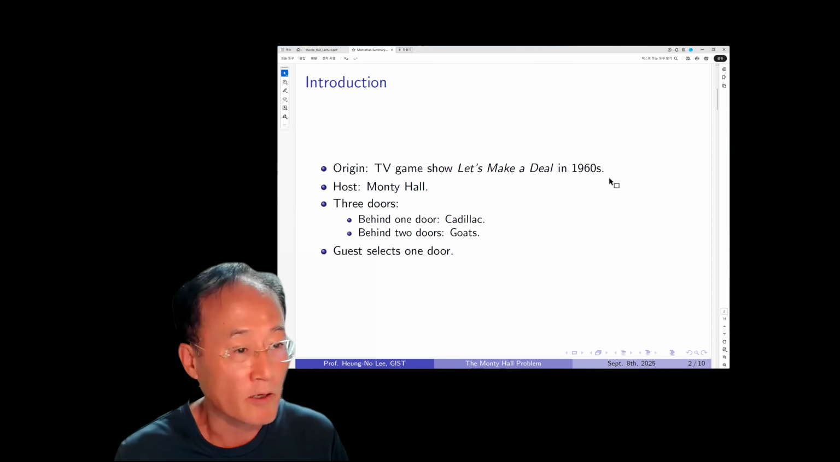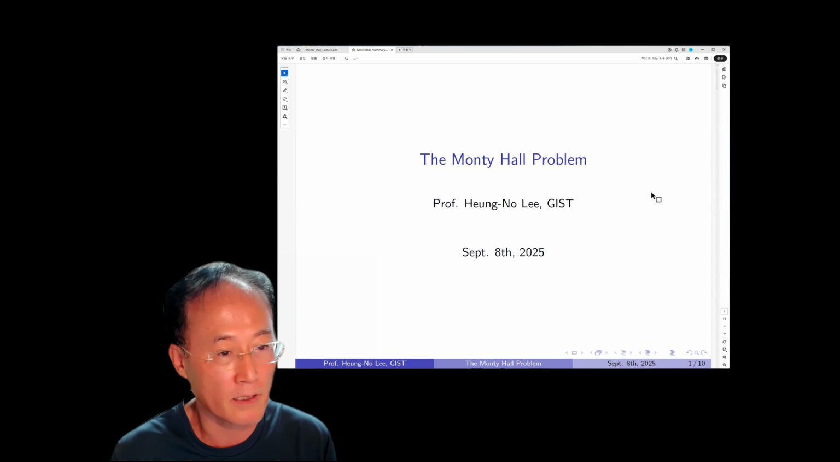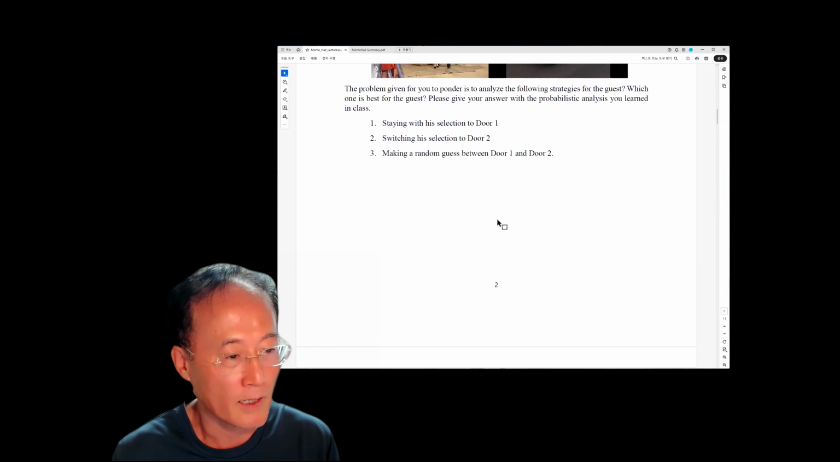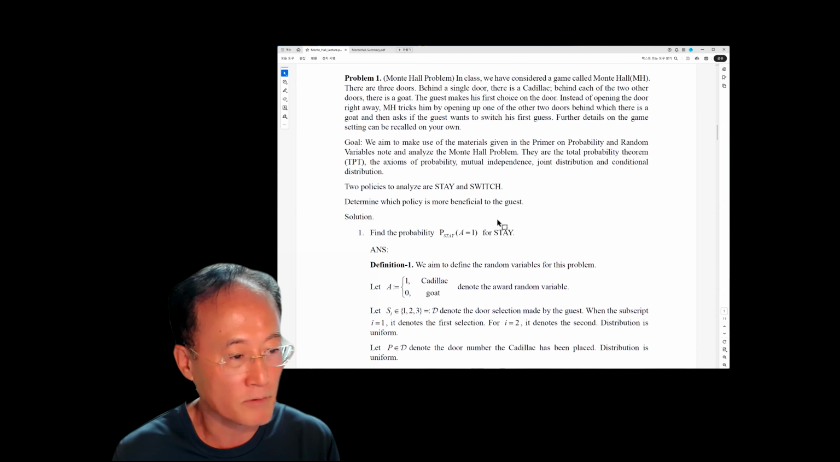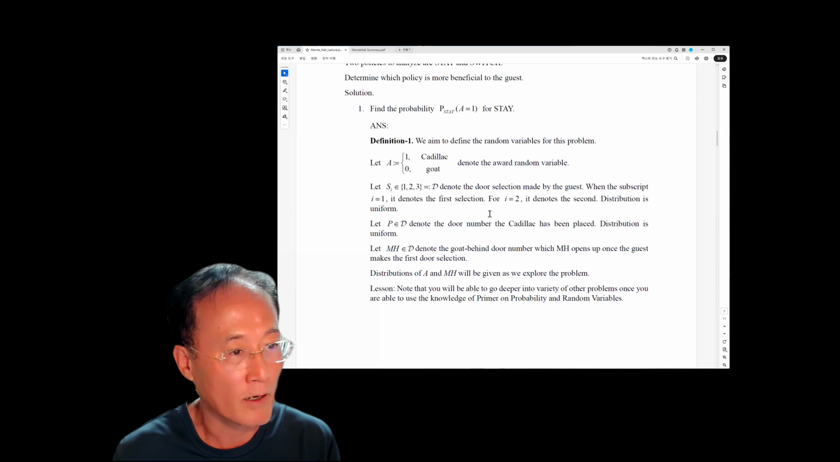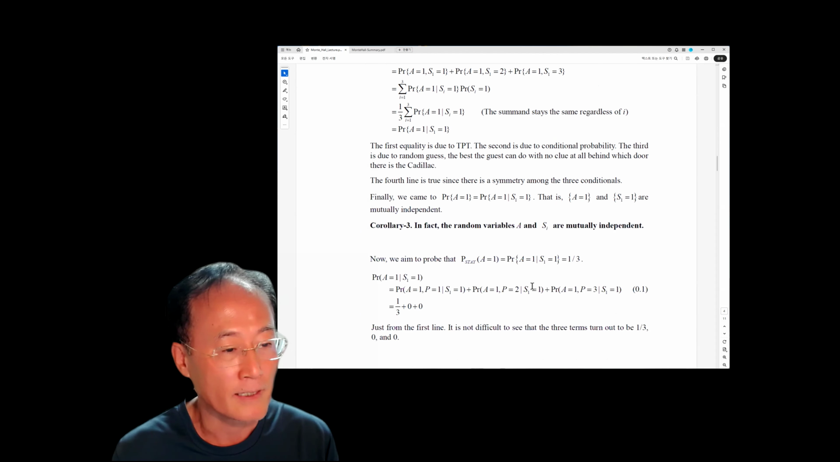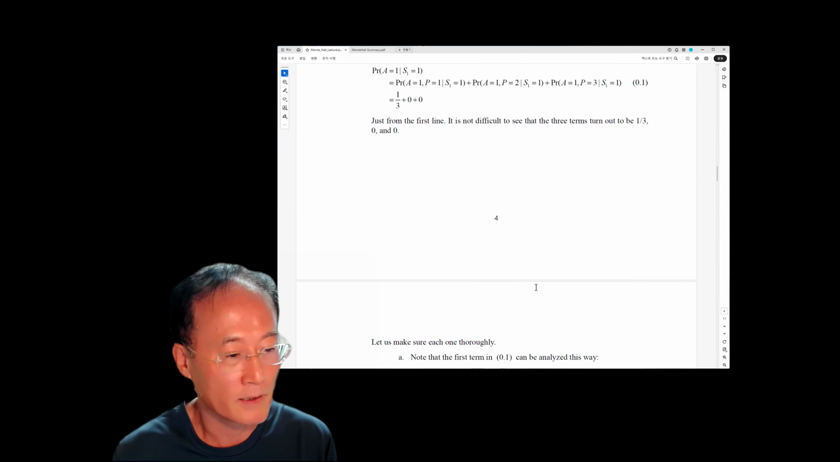So I basically have two files that I'm going to share with you. One is the slides. The other one is a full lecture note, where you can see the whole description of the Monty Hall problem, how I define the random variables, and how I make use of these random variables to come up with solutions and statements like this.